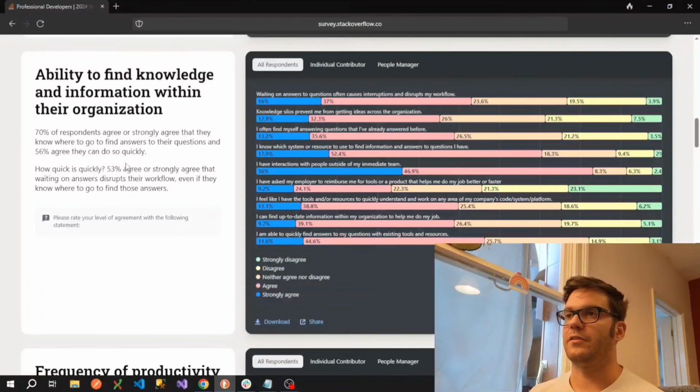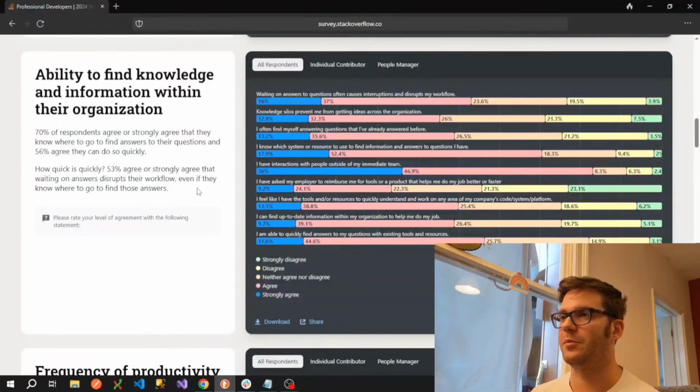And apparently 70% of respondents agree or strongly agree that they know where to go to find answers to their questions, and 56% agree they can do so quickly. How quick is quickly? 53% agree or strongly agree that waiting on answers disrupts their workflow, even if they know where to go to find those answers.